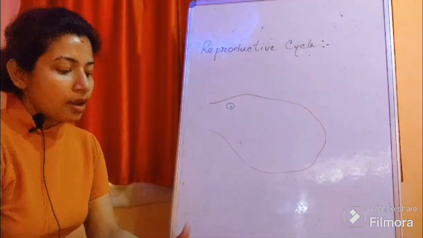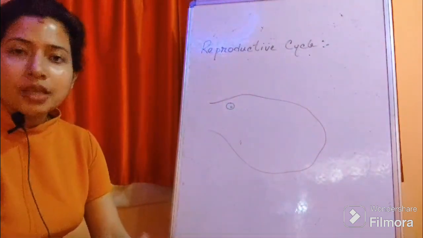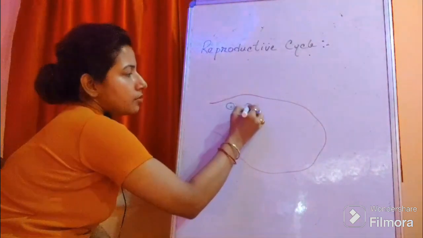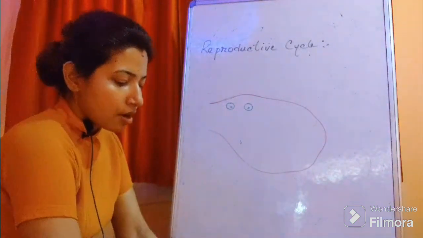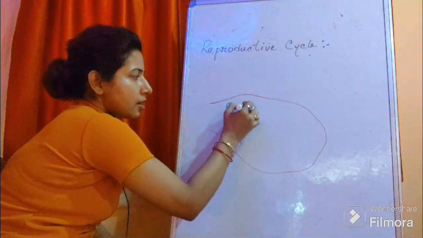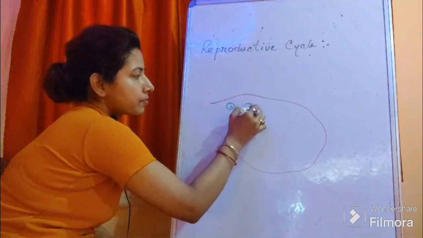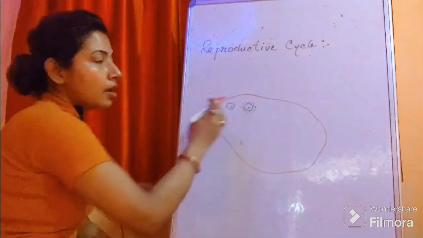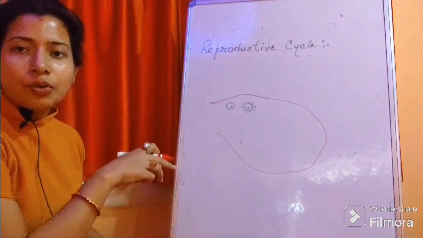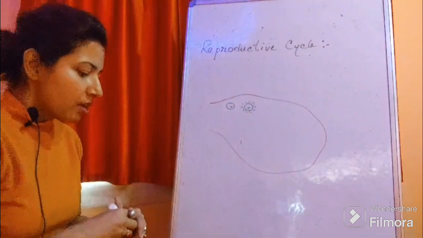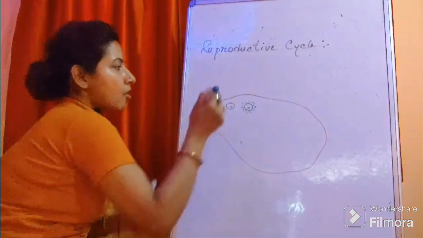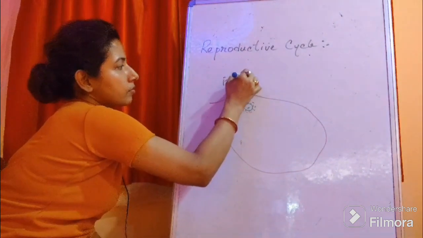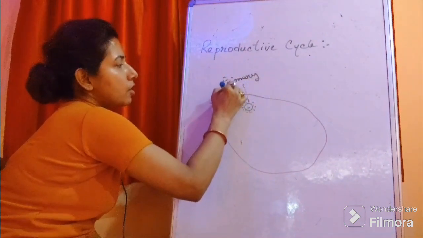This primary oocyte gets surrounded by several cell layers around it, and now it gets enlarged. It is now known as primary follicle.